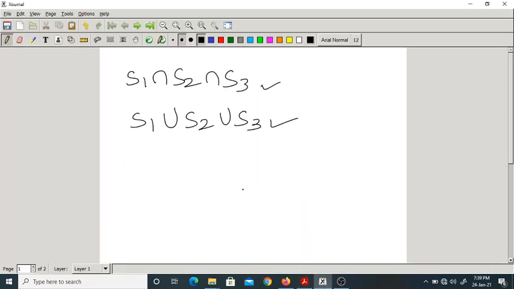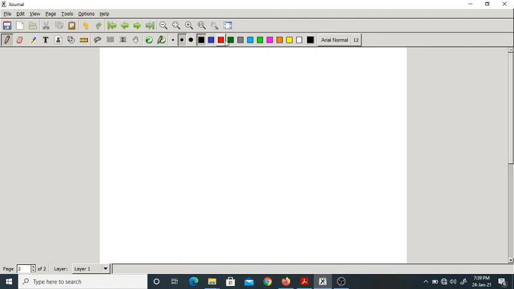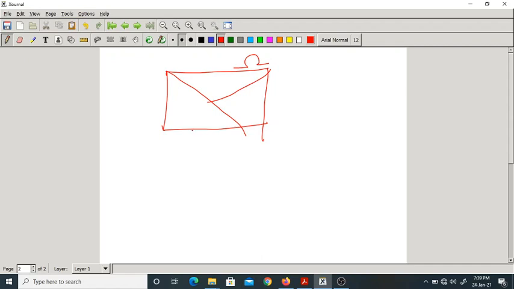Now the set omega is being partitioned into three other sets. It may be partitioned into any number of sets, it doesn't matter. Just take this simple example. I have a universal set omega, and I want to partition it into three sets, something like this. This is A, this is B, this is C. So omega is partitioned into three different sets A, B and C.